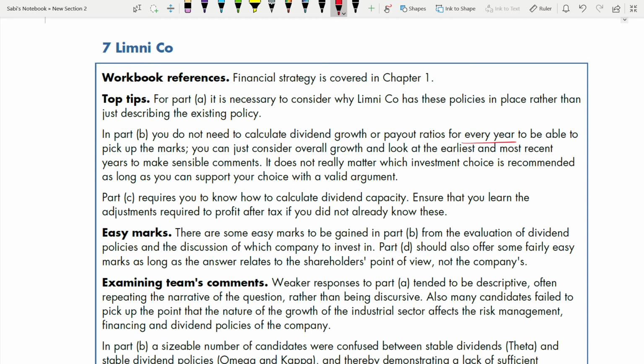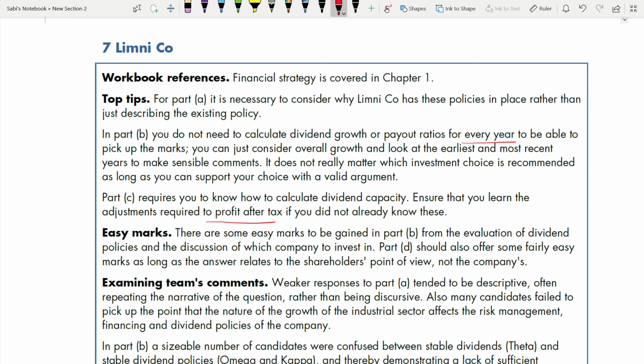Okay. Part C requires you to know how to calculate dividend capacity. Ensure that you learn the adjustments required to profit after tax. What was that adjustment? You are adding back the depreciation. That was the adjustment. You need to know these adjustments, if you did not already know this.